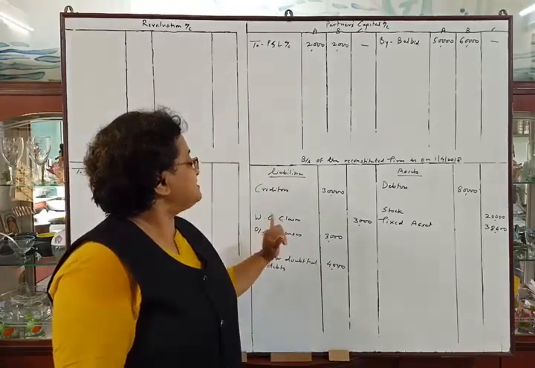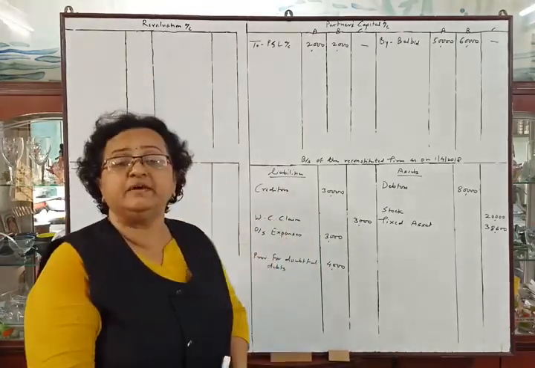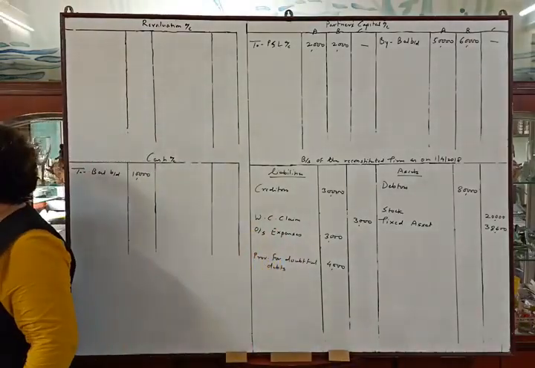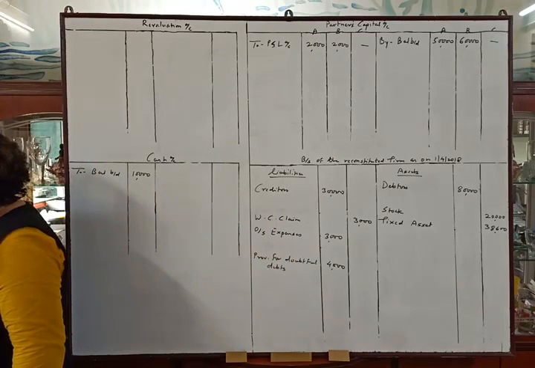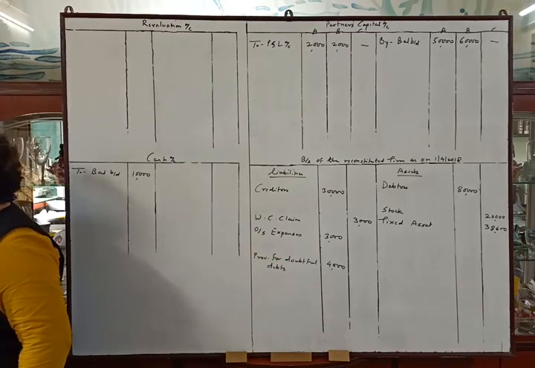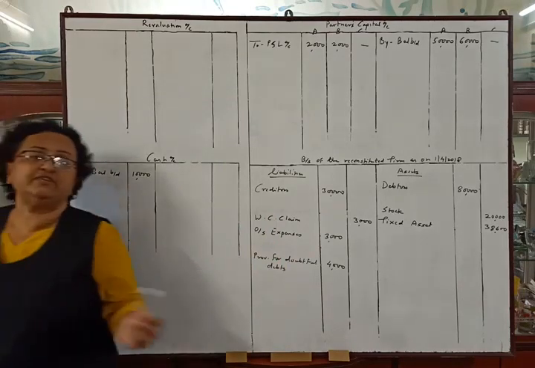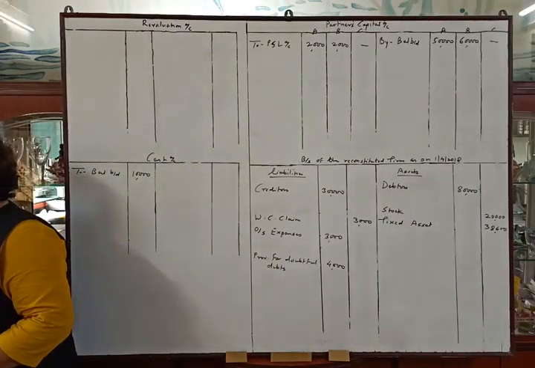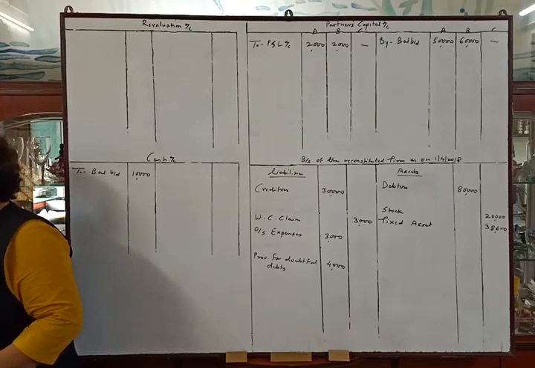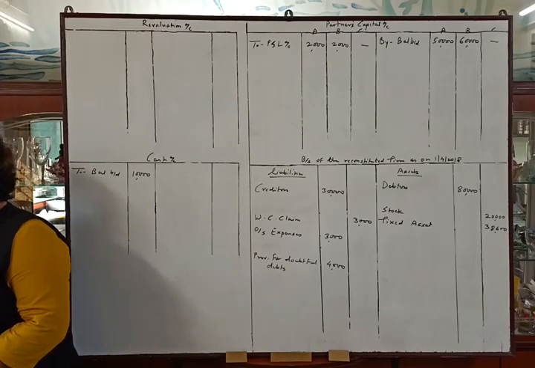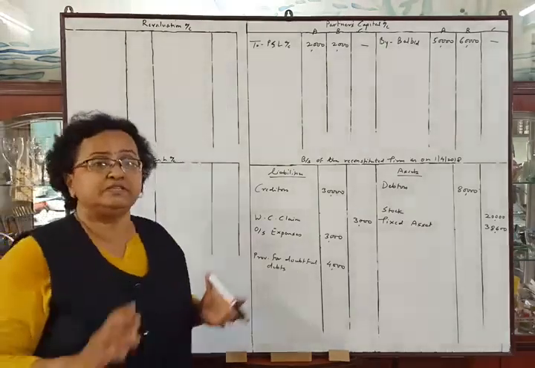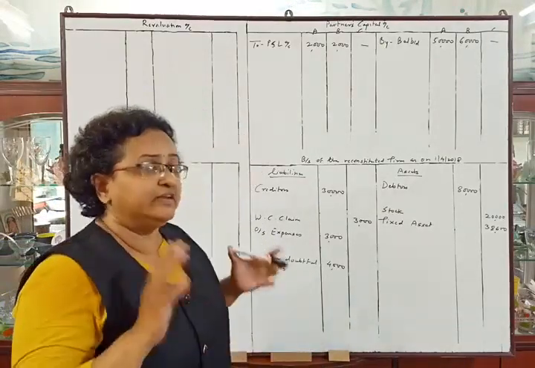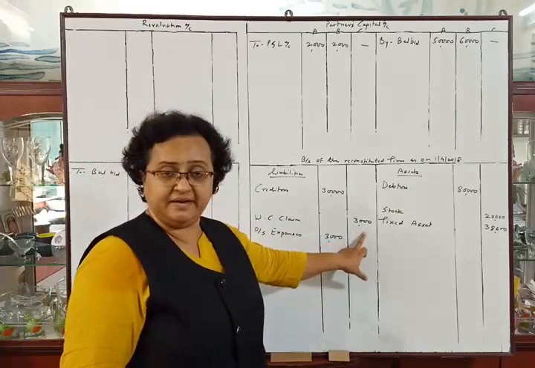Now we will discuss workmen compensation reserve. See the liability side. In the liability side the reserve is given as rupees 5600, and see the first adjustment. Claim on account of workmen compensation is rupees 3000. It means the workmen compensation claim is only rupees 3000 and the reserve is rupees 5600. So we will keep the claim in the liability side.